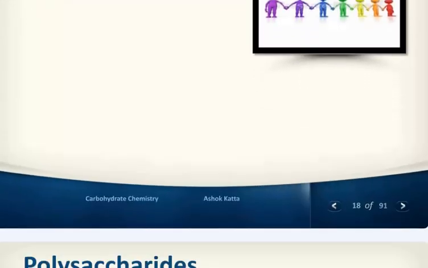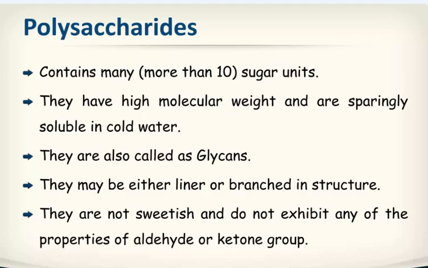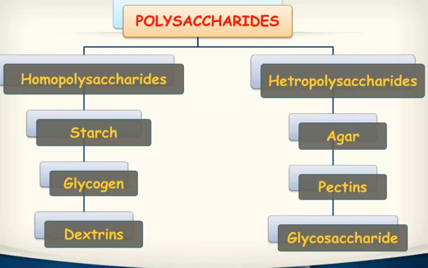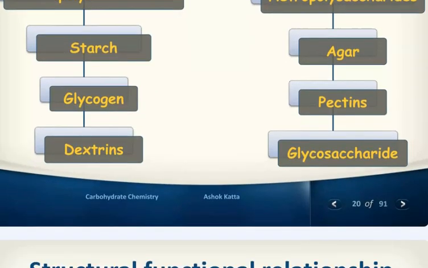So polysaccharides contain many more than 10 sugar units. They have high molecular weight and are sparingly soluble in water, cold water. They are also called glycans. They may be either linear or branched in structure. They are not sweet and do not exhibit any of the properties of aldehyde or ketone group. So you can see the homopolysaccharides: starch, glycogen, dextrin; and heteropolysaccharides: agar, pectins, and glycosaminoglycans.